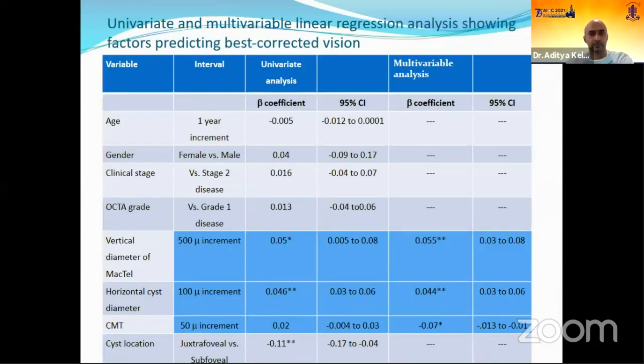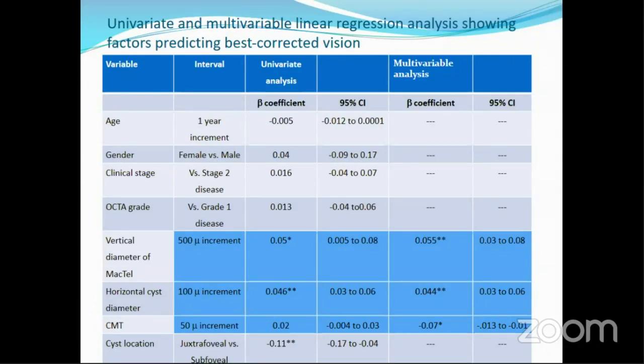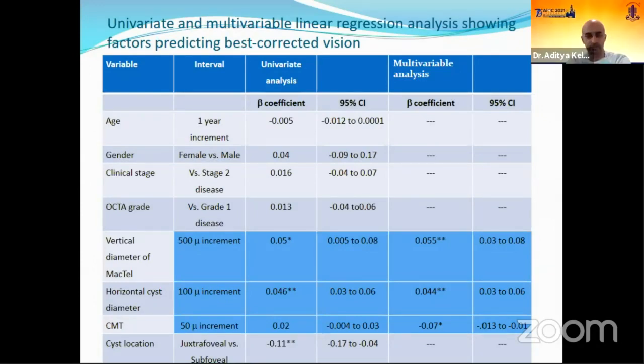Coming to univariate and multivariate analysis, we have seen that as the vertical diameter of macular telangiectasia increases by 500 microns, the visual acuity reduces. Similarly, as the horizontal diameter of the cyst increases by 100 microns, the visual acuity drops. And in contrast, as the central macular thickness increases by 50 microns, the visual acuity improves.